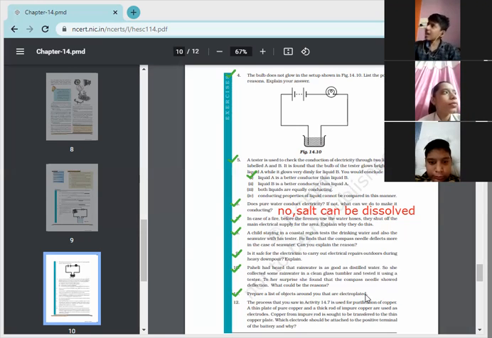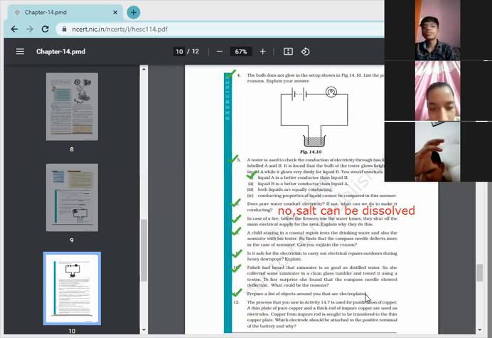Okay. Next, question number 12 is very, very interesting. The process you saw in activity 14.7, the electroplating of copper upon another copper metal, is used for purification of copper. A thin plate of pure copper and a thick plate of impure copper are used as electrodes. Copper from the impure rod is sought to be transferred to the thin copper plate. Which electrode should be attached to the positive terminal of the battery and why?